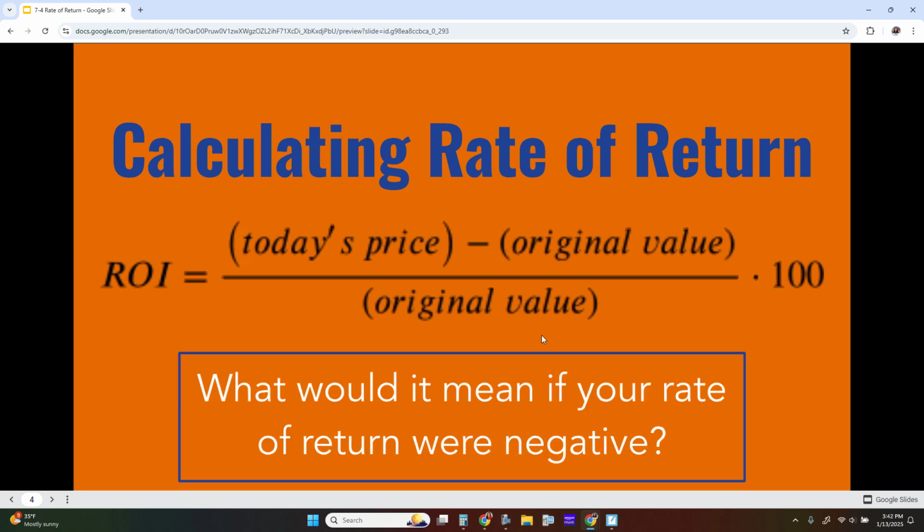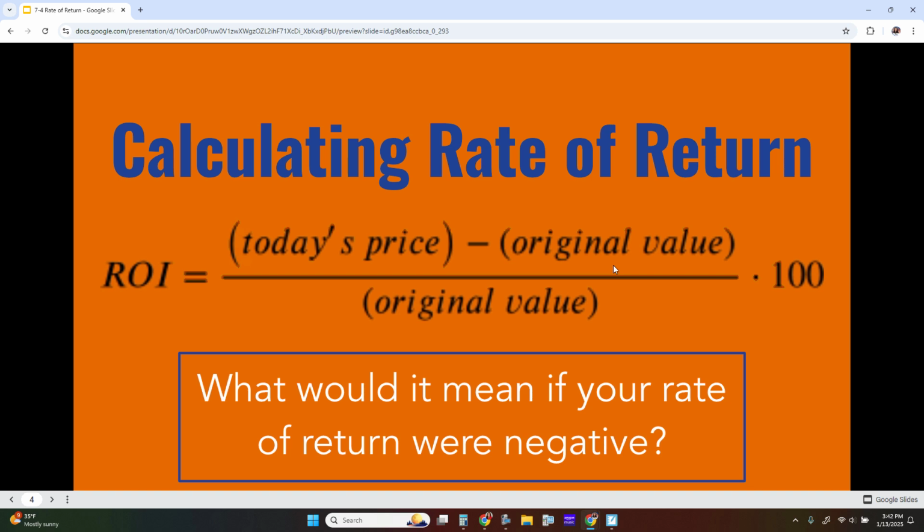Little question there. What would it mean if your rate of return were negative? In order to get a negative rate of return, today's price would have to be less than the original price. For example, I bought it at $10, the original value, and then I sold it for $5.